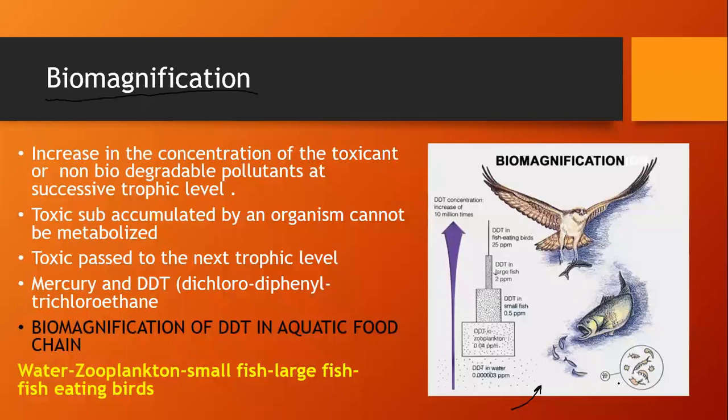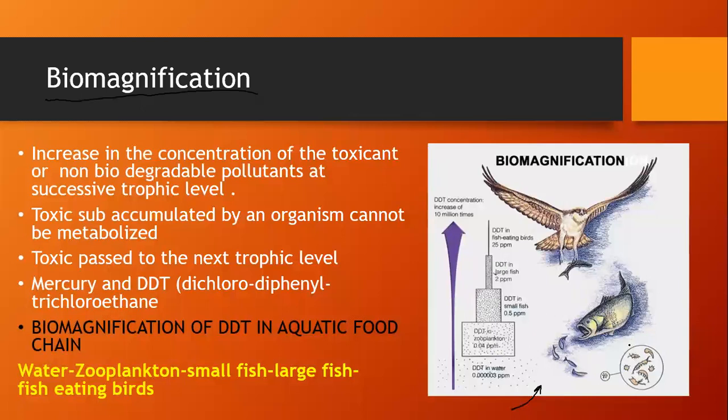Now this DDT is taken up by the zooplanktons. Zooplanktons are also free floating, but the only difference is they depend on the water's nutrients for their food.